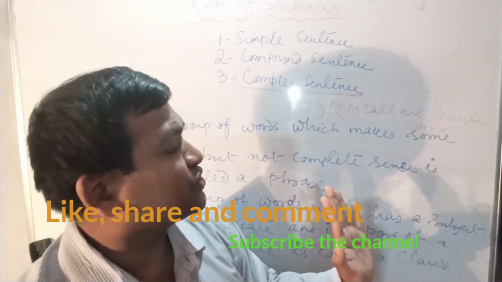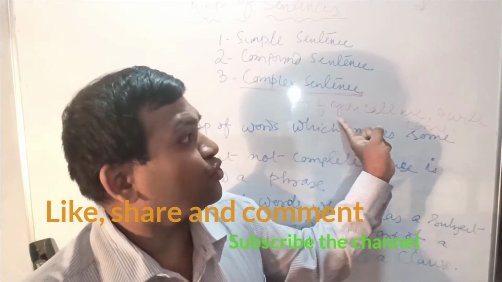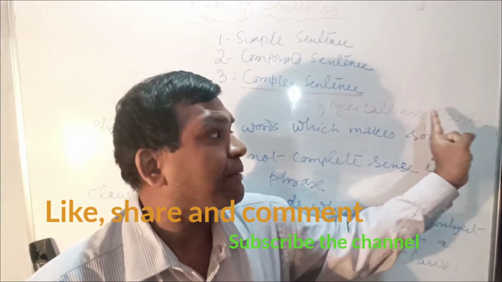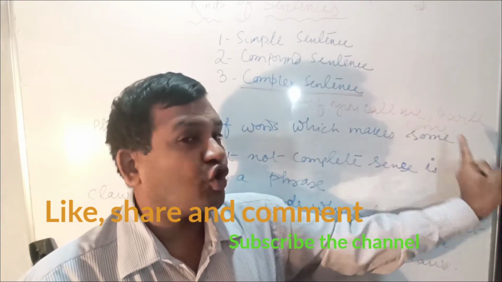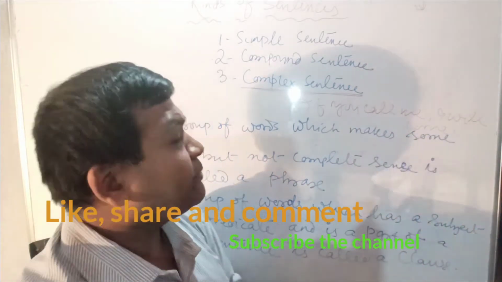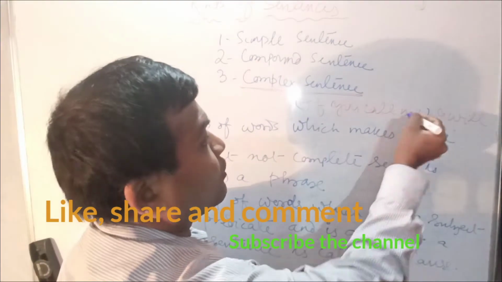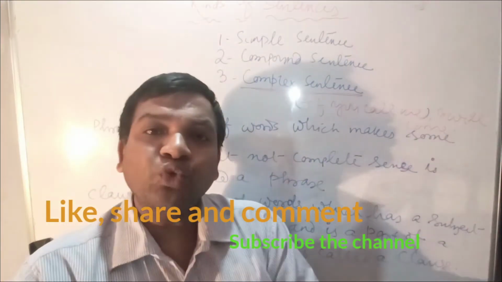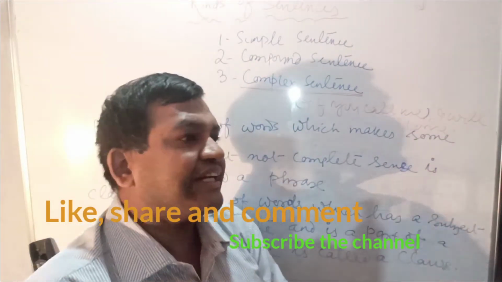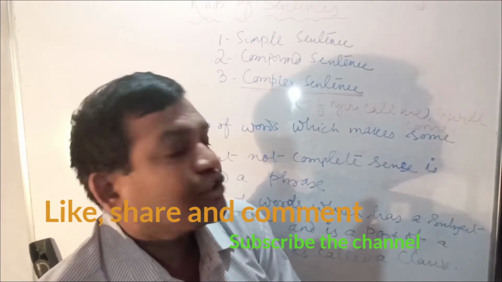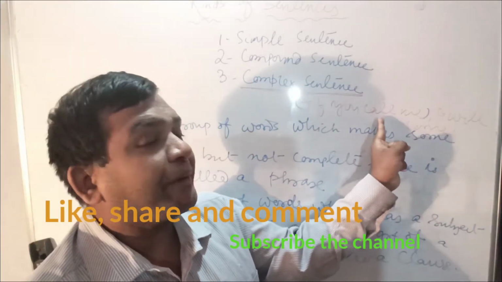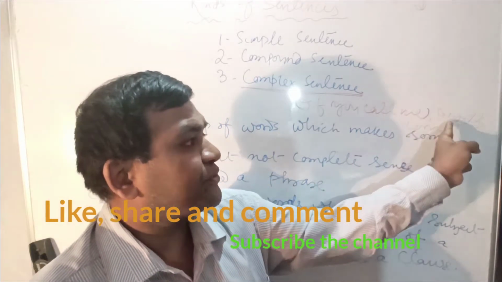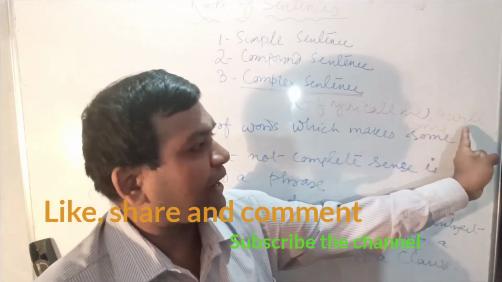Now you see this, if you call me depends upon I will come. If I will come has not been used, there is no meaning of if you call me. If you leave the sentence, it is meaningless. So if you call me is the dependent clause of I will come.